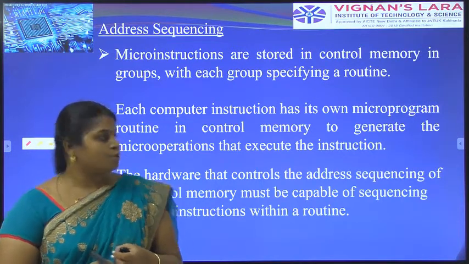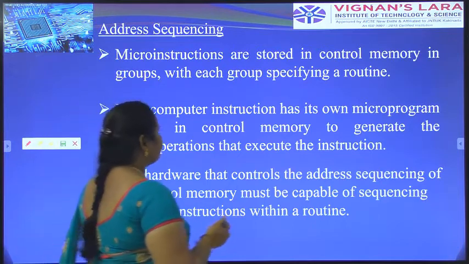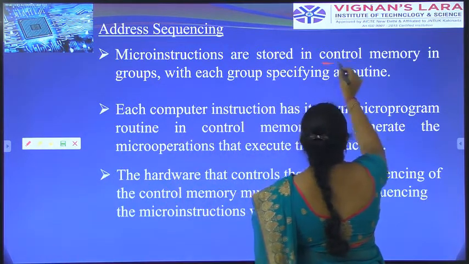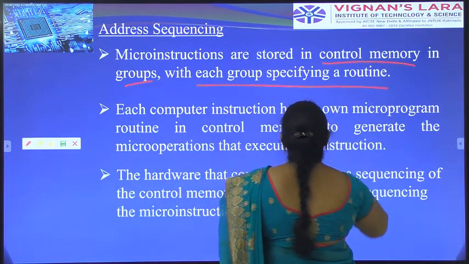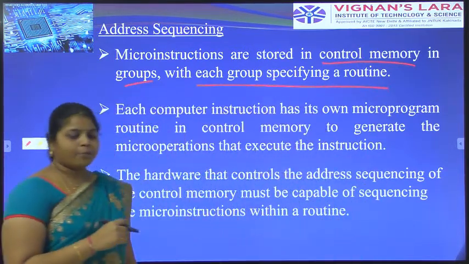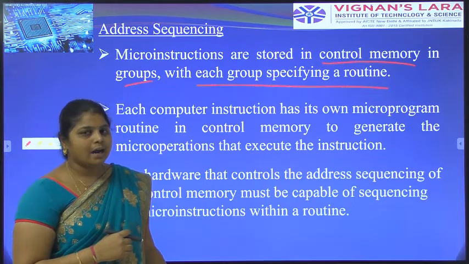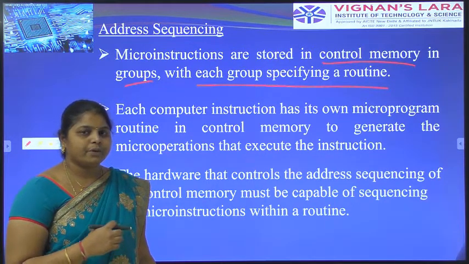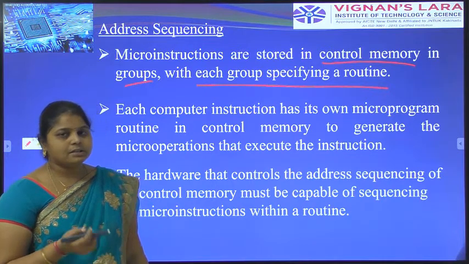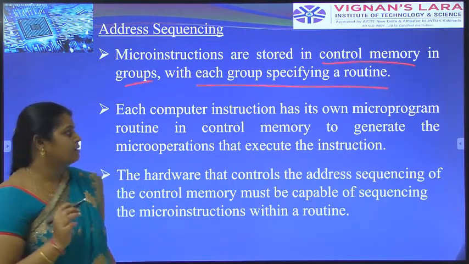That information is stored in the control memory. Control memory is in groups, with each group specifying a routine. Micro instructions are stored in control memory. Control memory performs the transfer of information from one register to another register or to several registers.